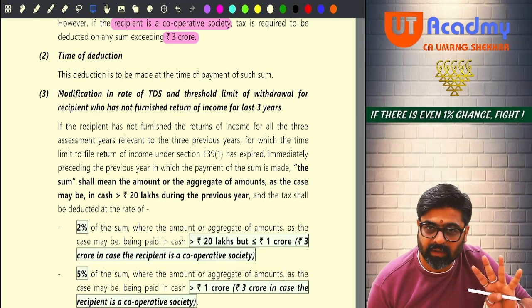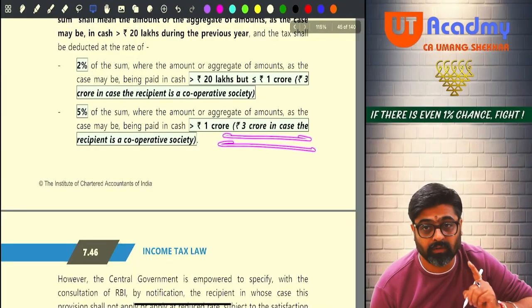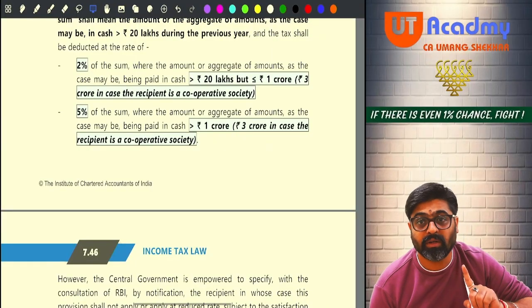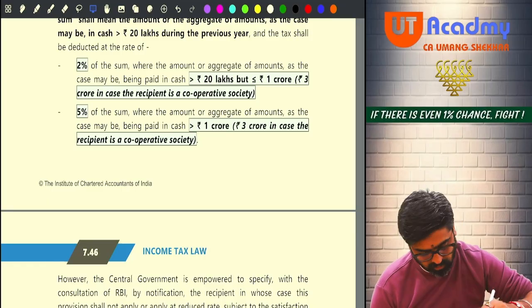So did you understand what I discussed? Okay. Now, please pay attention. And the 3 crore limit you will always see if the person withdrawing the money is a cooperative society. Always check 3 crores. Okay.